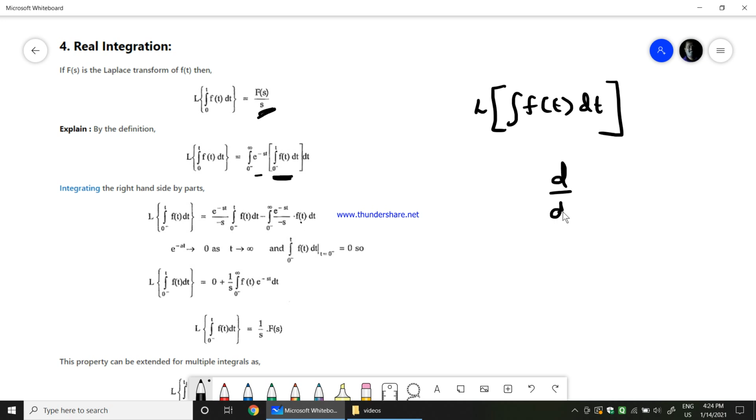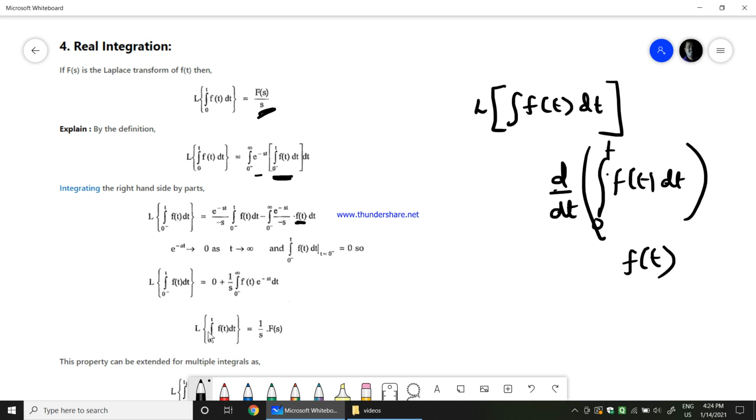If you differentiate the integration term, integration and differentiation will get cancelled and you are left with f of t. Now if you apply the limit, we know that e power minus st equals 0 as t tends to infinity, and the integration of 0 to t of f of t dt for t equals 0 minus will be equal to 0.